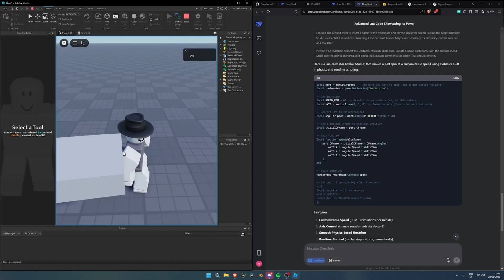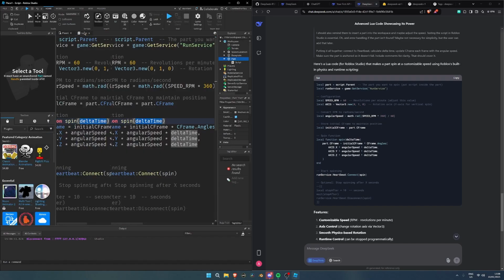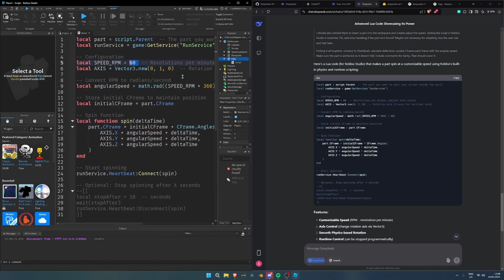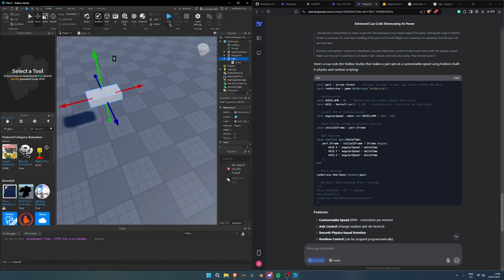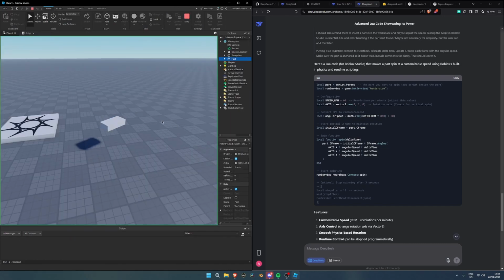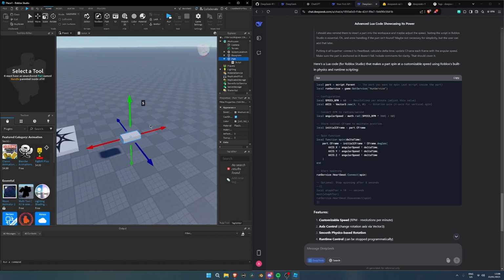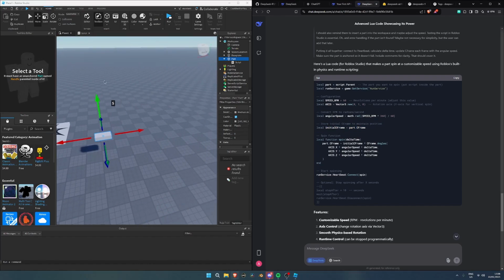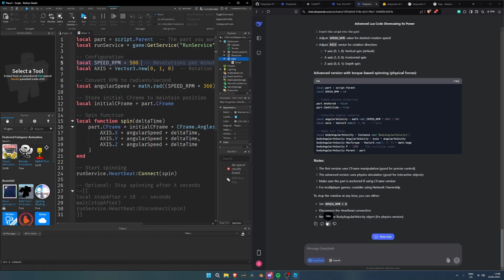All right, so it's not doing a really good job right now. So what if I try to increase the RPM? Let me just click run this time. What if I unanchor this real quick? Okay, store initial CFrames to maintain. Okay, so that's kind of, all right, let's have a retry.